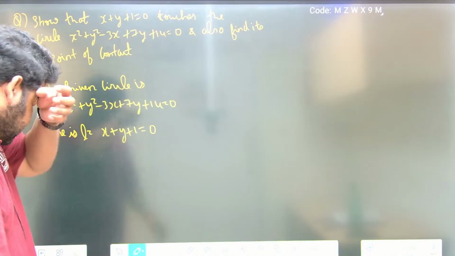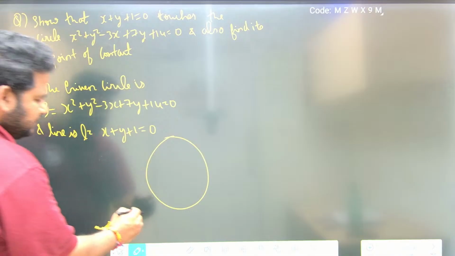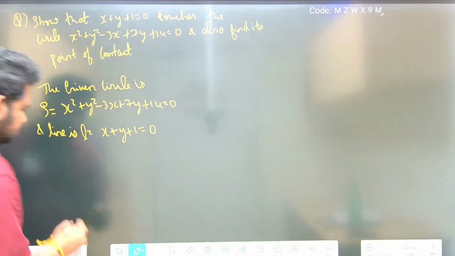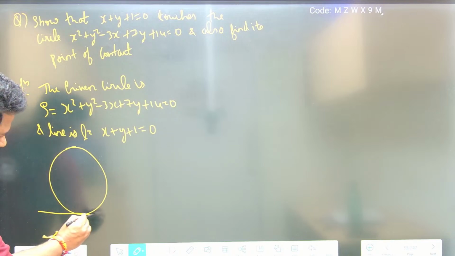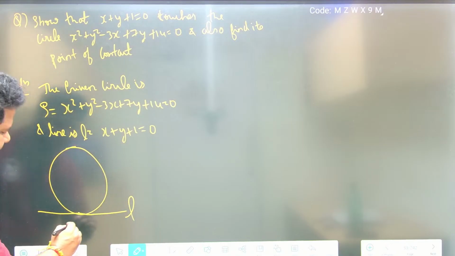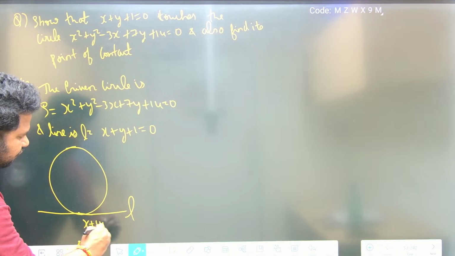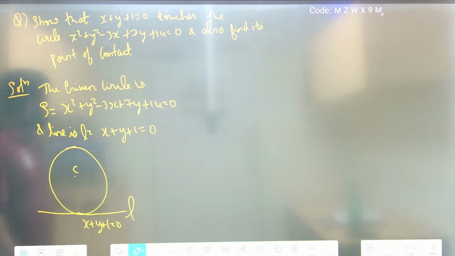Now see here the given circle. Now let us draw the figure. This is the circle, and let this be the line, it is touching at one point. Let this be the line L, represented by x plus y plus 1 is equal to 0. Let this be center C.